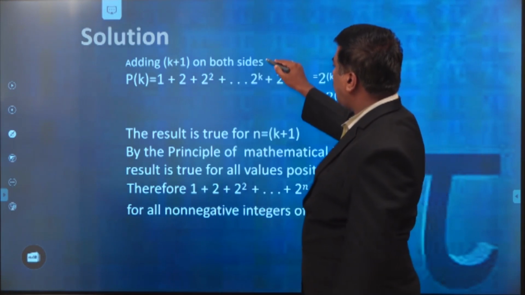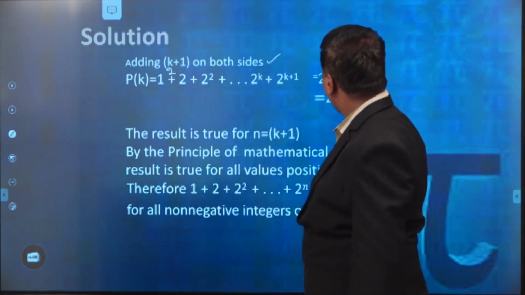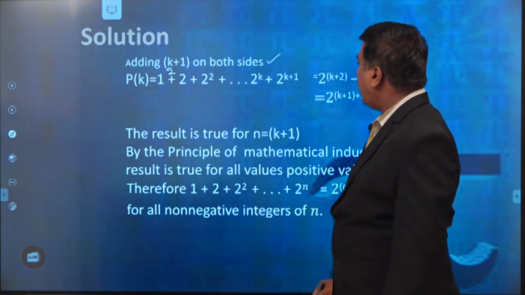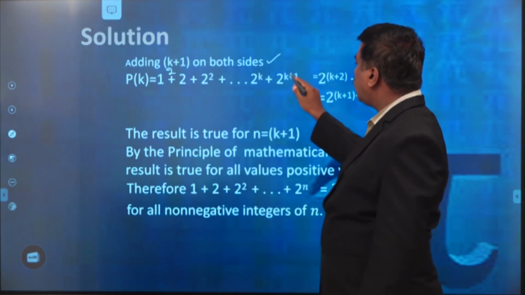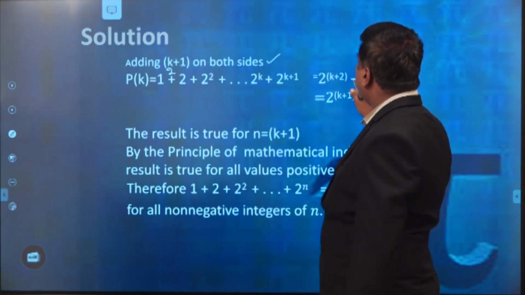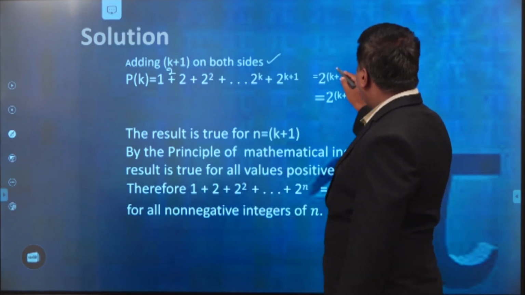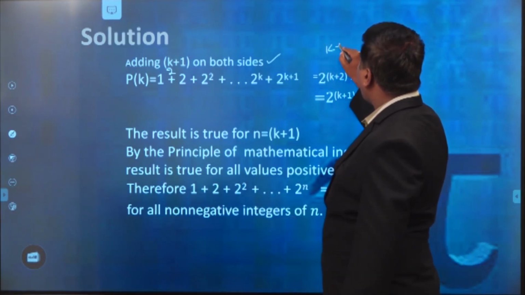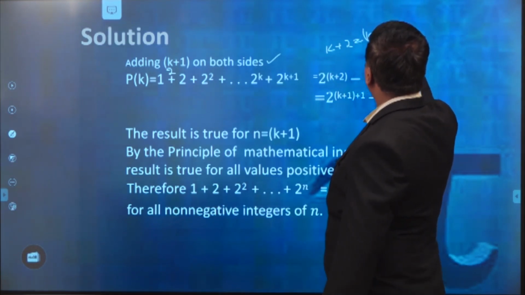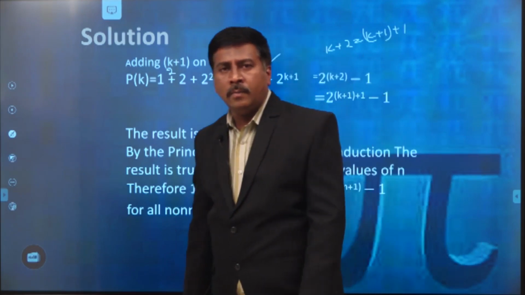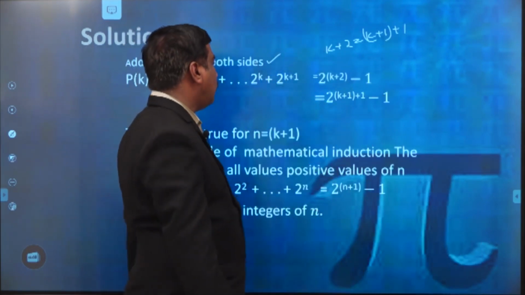For that purpose, we add 2 power k plus 1 on both sides. Replacing k by k plus 1, that is equal to 2 power k plus 2 minus 1. For our convenience, I write k plus 2 as k plus 1 plus 1.